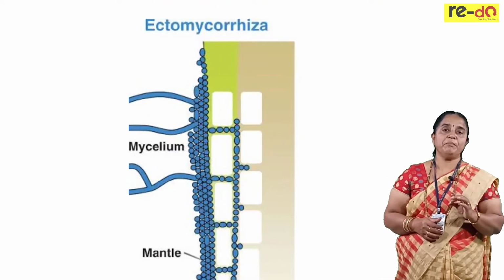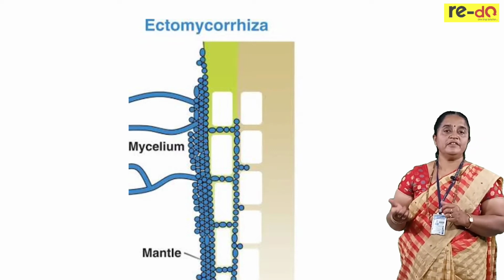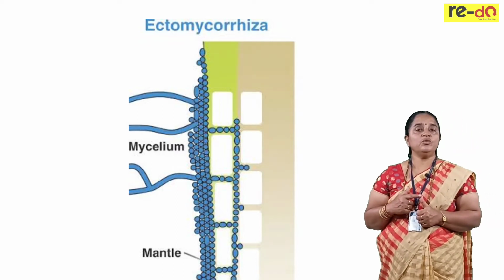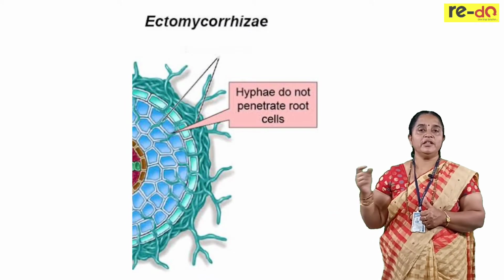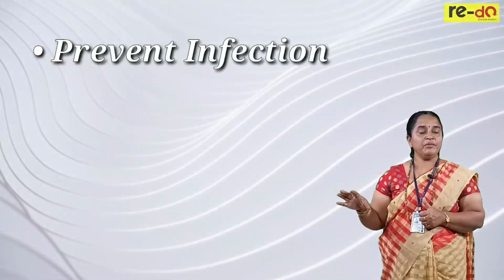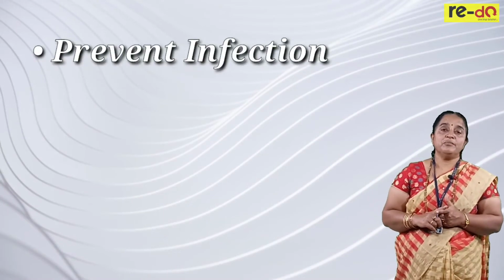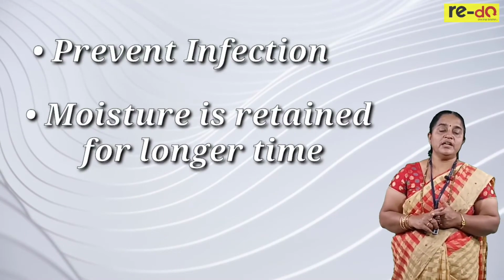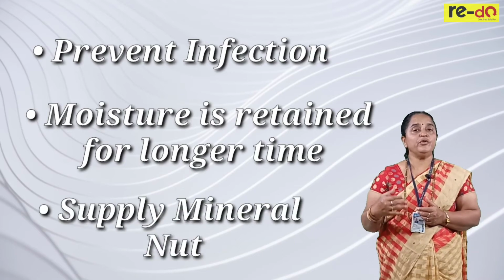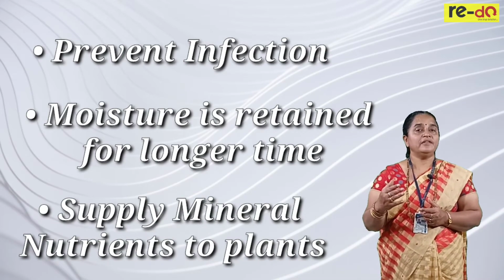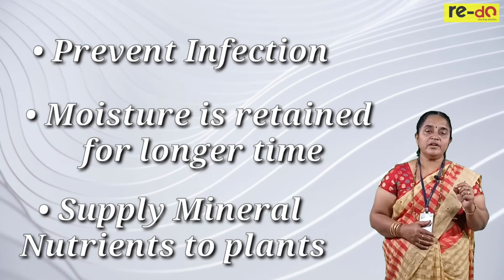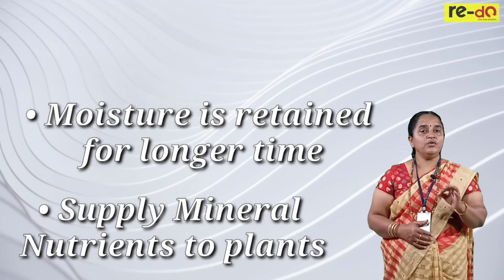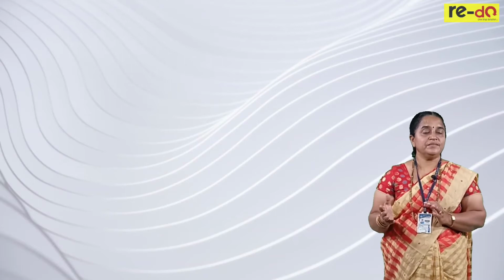Due to formation of the mantle on the root surface, they will prevent infection which is borne in the soil, so roots are safe from it. Second, moisture is retained for a longer time. Third, they will supply mineral nutrients to the plants. Apart from that, in drought condition, in stressful condition, they will not allow the root to undergo desiccation.